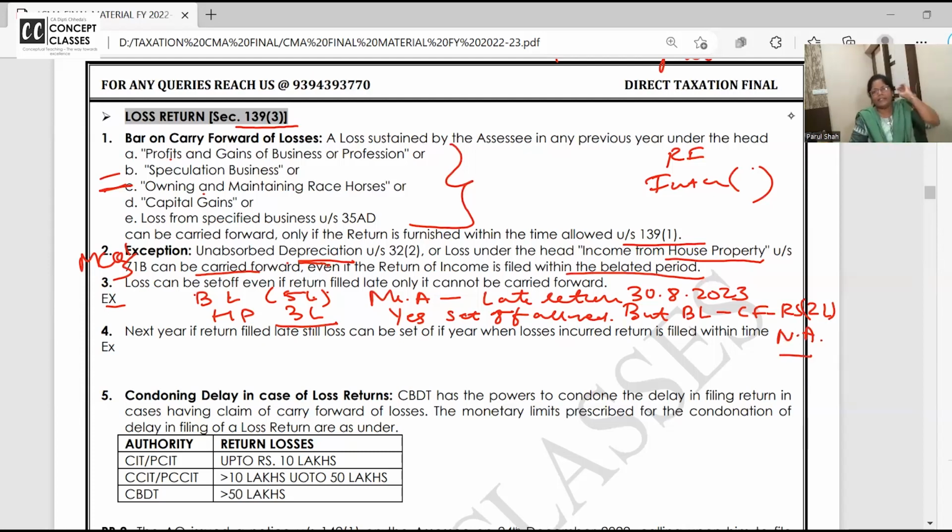I want you to write this example. This is just an example, but we will make this into a case. You write it the way I have written, and then if you have doubt, ask me.